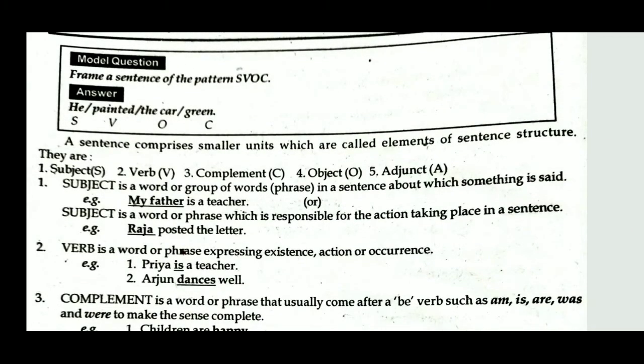Subject, denoted by S, verb V, complement C, object O, adjunct A. There are two objects, indirect object and direct object, and the last one is adjunct, which is denoted by the letter A.